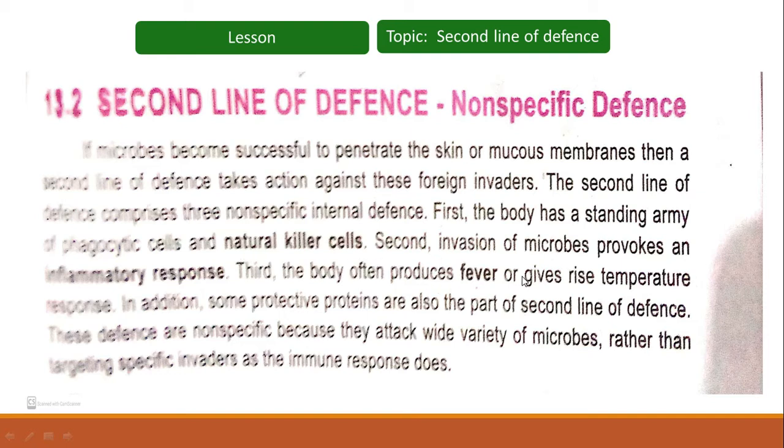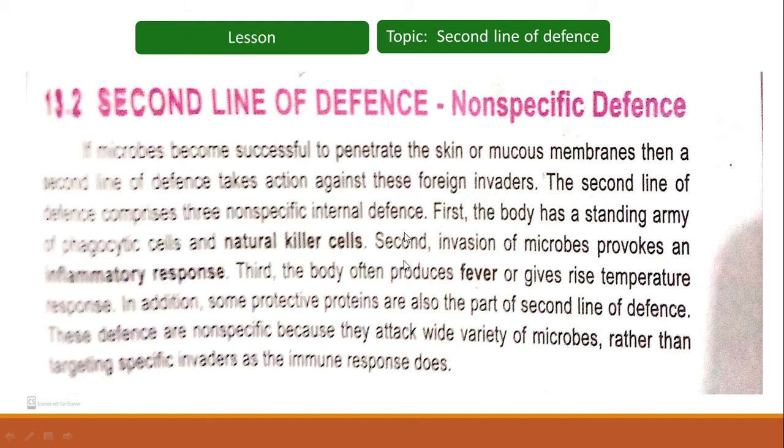Second, invasion of microbes provokes an inflammatory response. As a result of the entry of different microbes, it brings about an inflammatory response. Inflammatory response means that at the particular area where the microbes enter, inflammation or swelling will occur. Third, the body often produces fever, a temperature response. So fever will occur, an increased temperature of our body above normal.